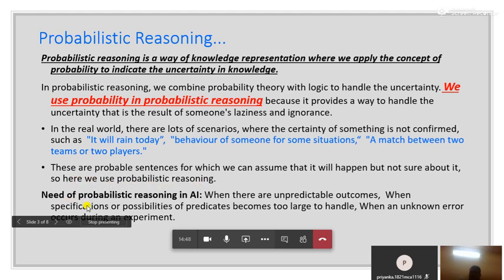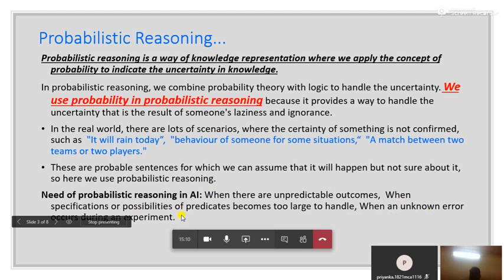Now, the need for probabilistic reasoning in artificial intelligence: when there are unpredictable outcomes, when the specifications or possibilities of predicates become too large to handle, when an unknown error occurs during an experiment.